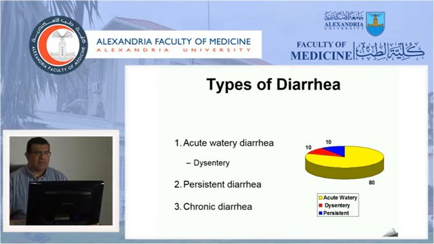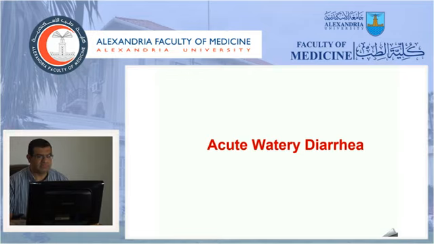Diarrhea can be classified according to the cause into acute watery diarrhea, which includes a subtype called dysentery, which includes the passage of visible blood in the stool. The second type is called persistent diarrhea. The third type is chronic diarrhea, and we will talk about each of them later on.